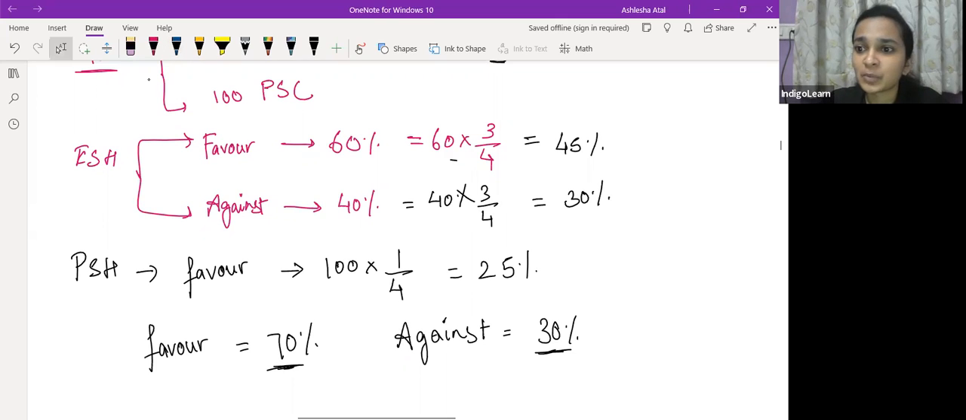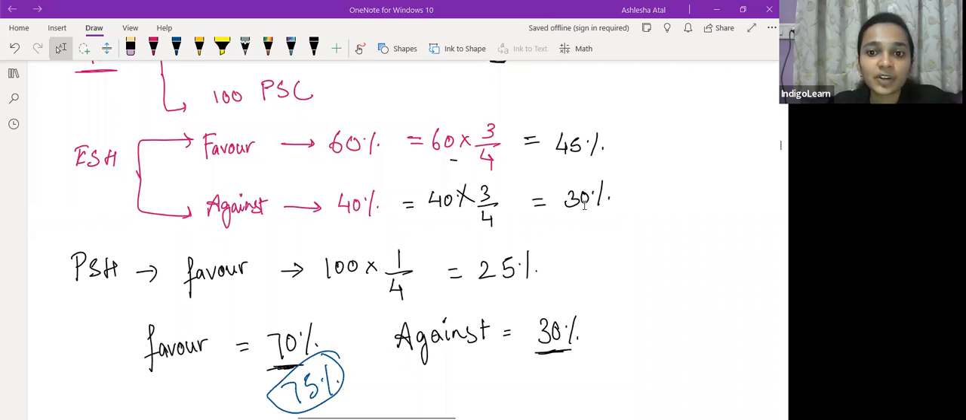And would you want to make a note of this? Vote by poll is simple. Meaning vote by poll, the resolution will not be passed because the requirement is 75%. Had it been a case of an ordinary resolution, it would have been passed.